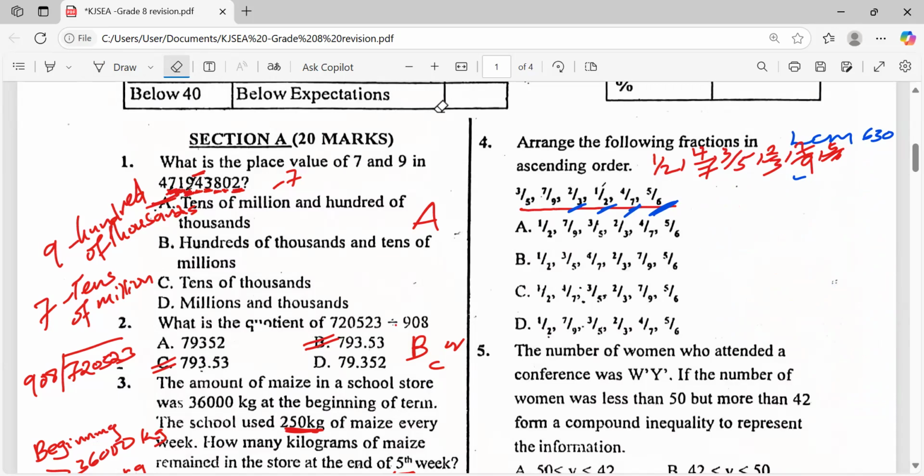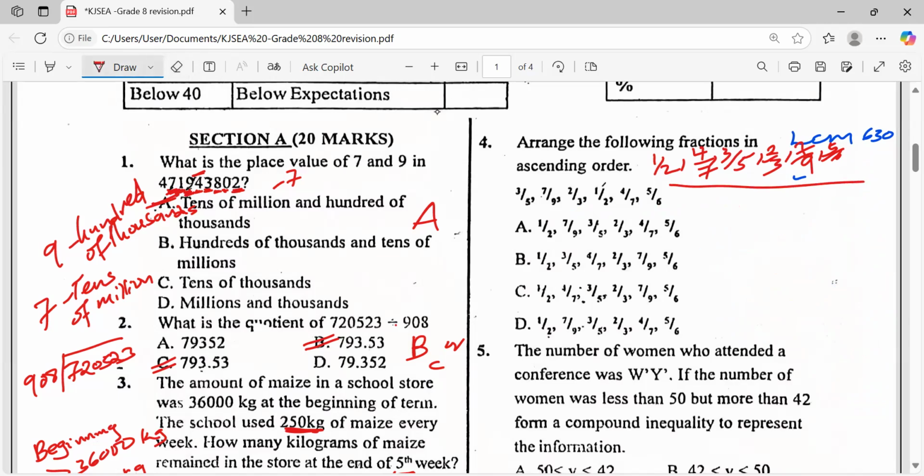Now, that will mean that our answer is what? Let's check. Do we have anything similar to what you have gotten? I have 4 against 7, 3 against 5. It's correct. 2 against 3. So, which means our answer is C. Our answer is C. That is correct. Very good. Let's proceed to question number 5.